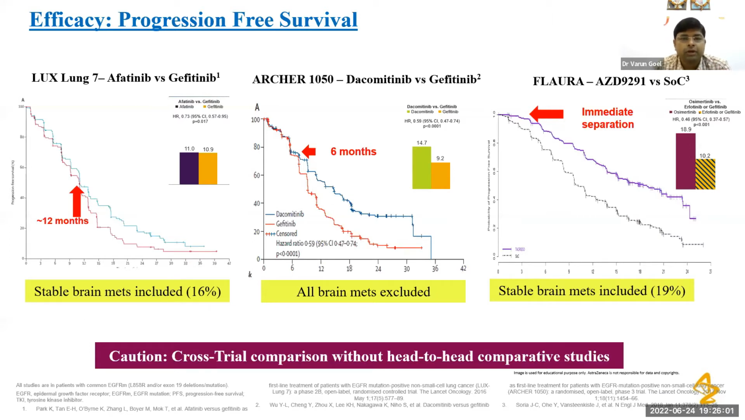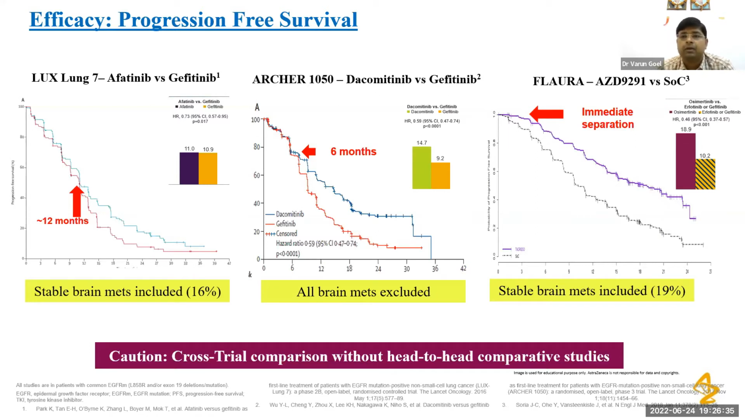Besides this, with these Kaplan-Meier plots I want to emphasize that in the LUX-Lung 7 study, afatinib versus gefitinib, the two curves cross and separate from each other after a gap of around 1 year. So till 1 year, there is no difference whether we use first generation or second generation TKI. In the ARCHER study, this separation is after 6 months.